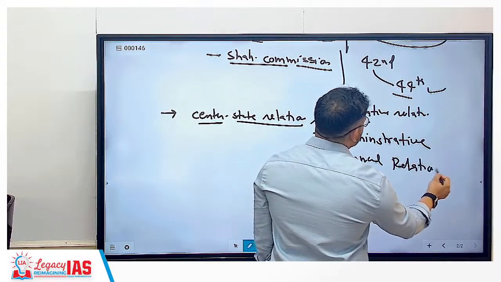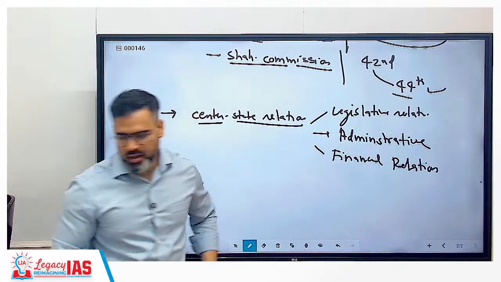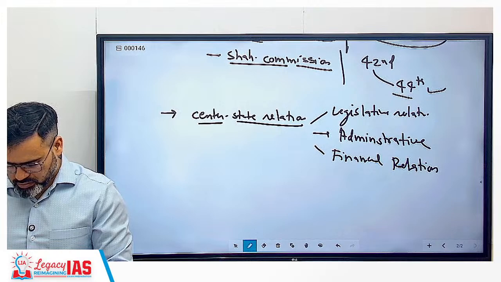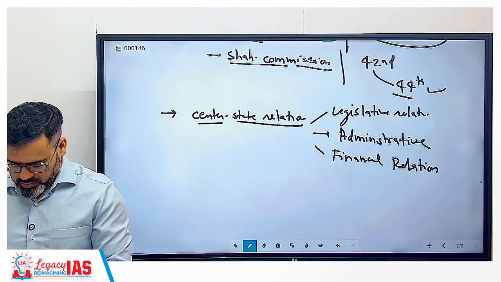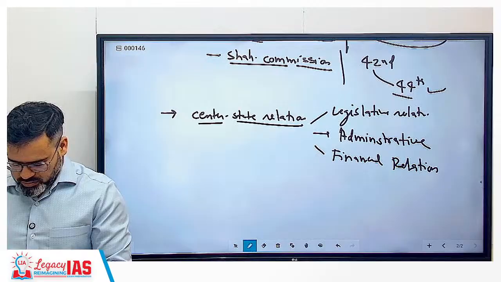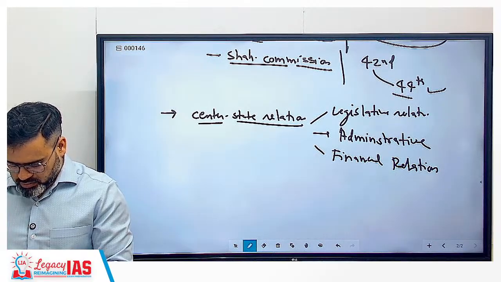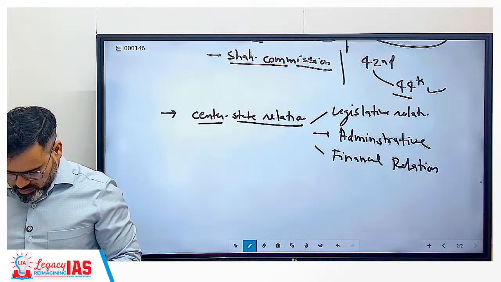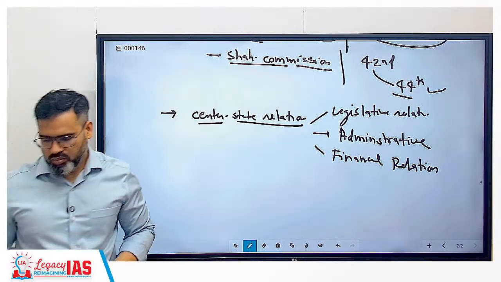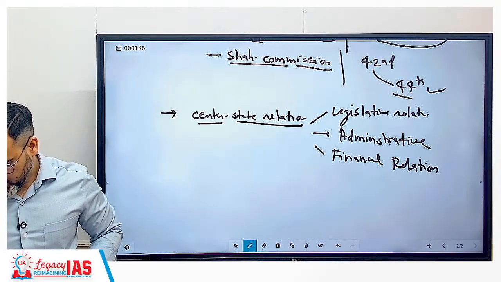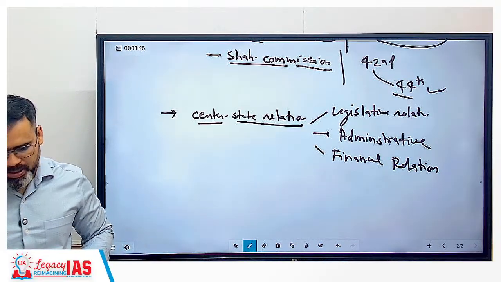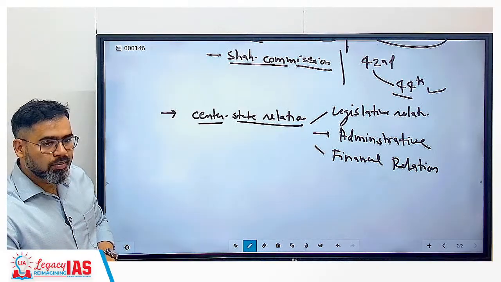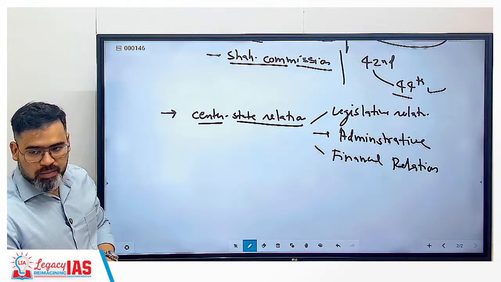There are no judicial relations because the judiciary is integrated here in India. Clear now? Center state relations done.